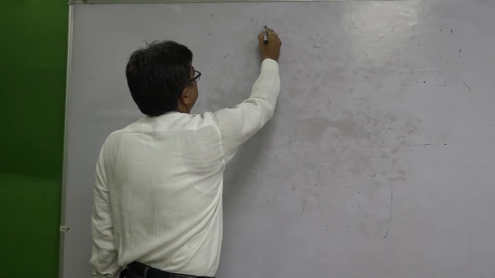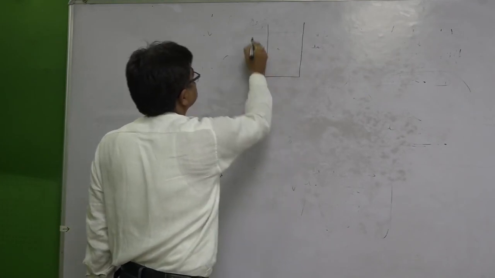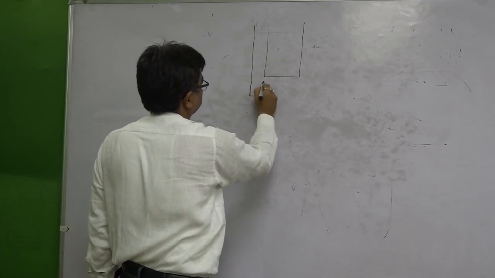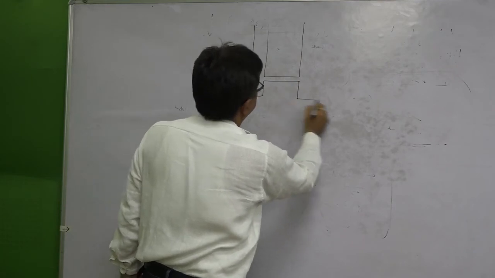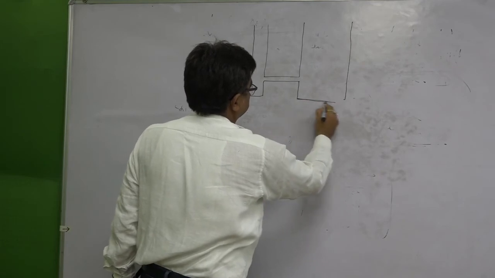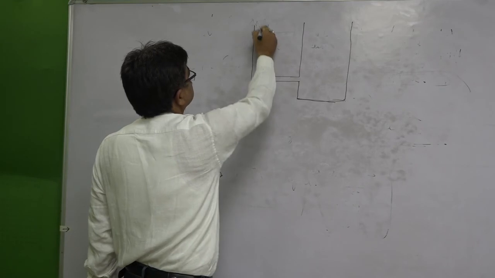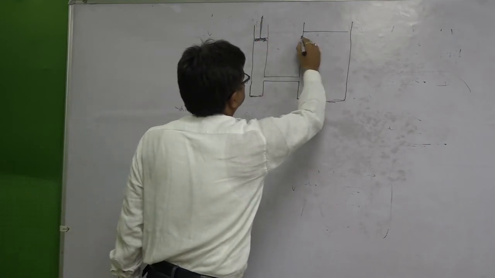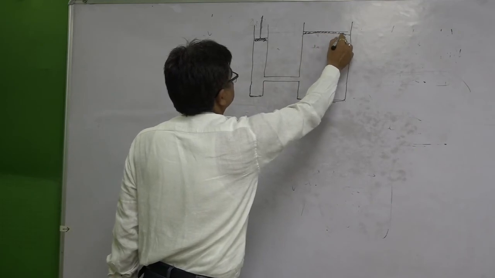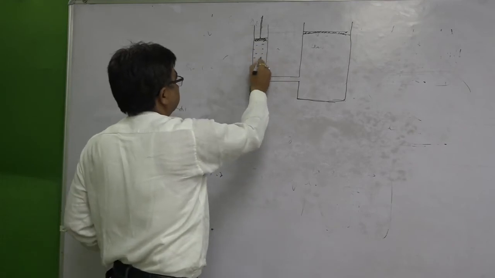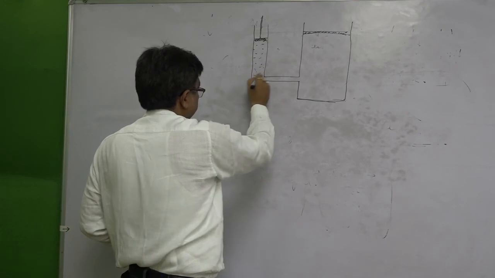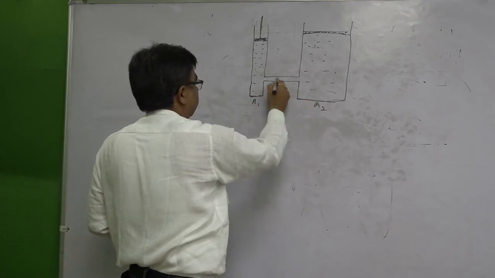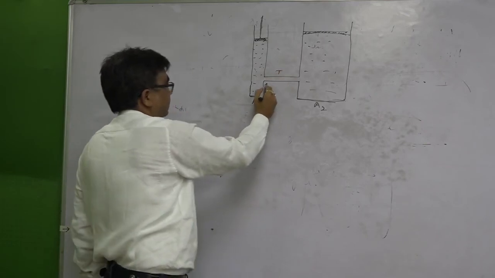Simple structure, it's like this. So, you can see two tubes like this, A1 and A2, and they are connected with this horizontal tube.